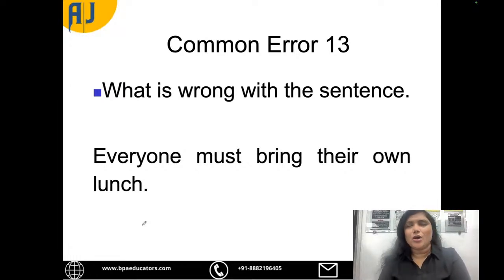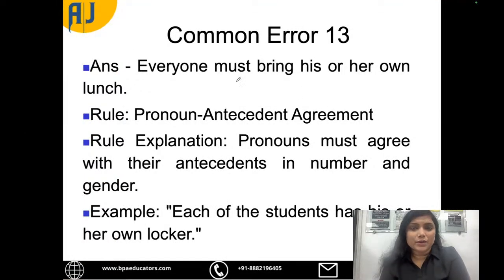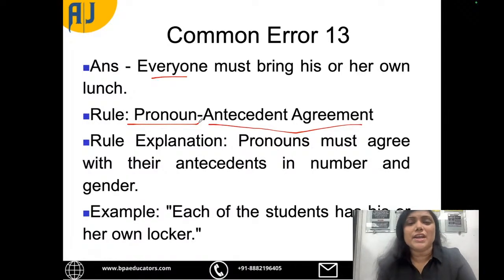A very common error many of my students and many of you also make, and that is, it is everyone, right? So antecedent agreement with the pronoun has to happen. Now, how many of you know what an antecedent is? Antecedent is the noun in place of which a pronoun is used.